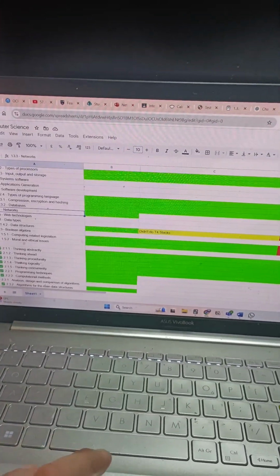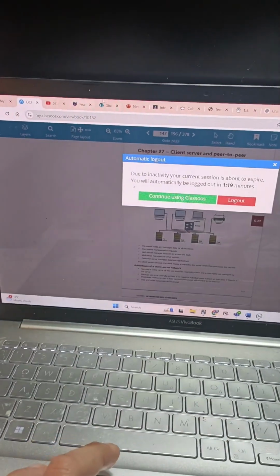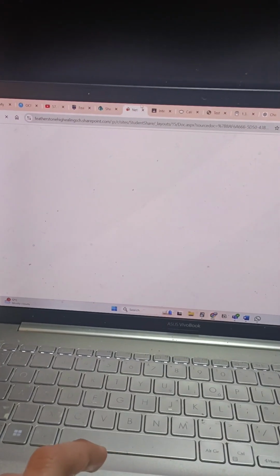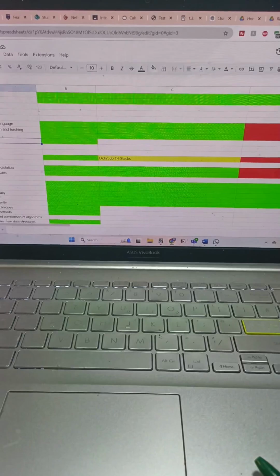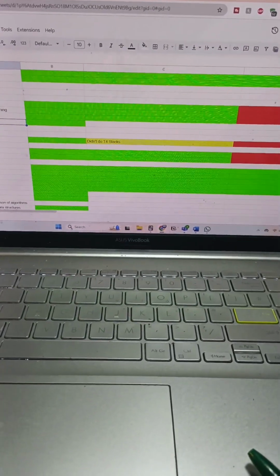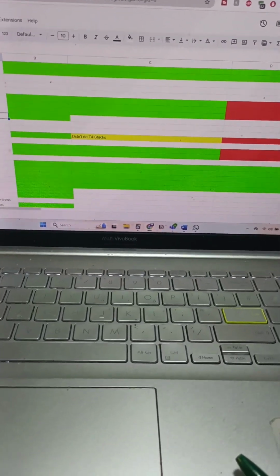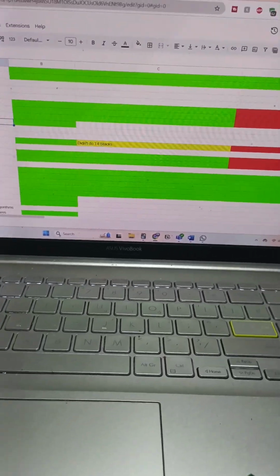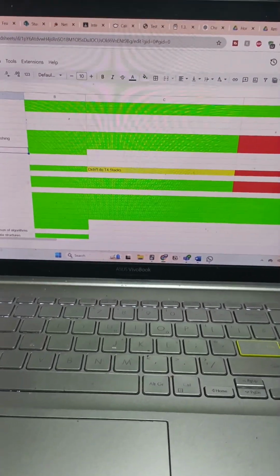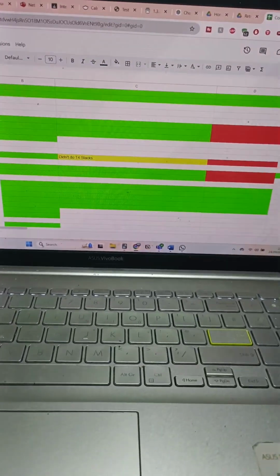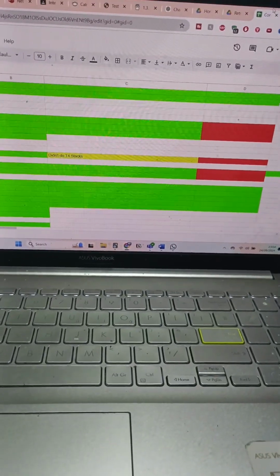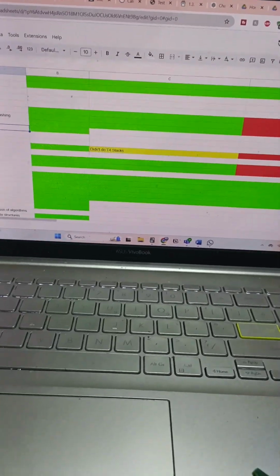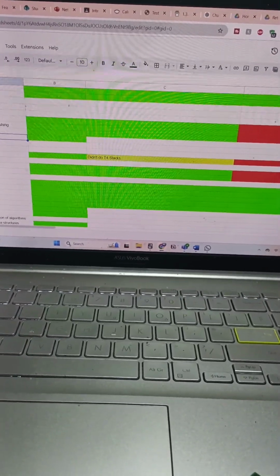So right now I'm just going to bang out an extra hour and do the online textbook and the PowerPoint and also do the past papers until around midnight. Past midnight, I literally cannot be asked anymore, and then I need to sleep. If I don't get sleep, I'm not going to be able to function. If I don't function, I can't do well for the computer science exam. So probably a good compromise to sleep at 12 o'clock. So I'm going to keep on revising until 12. After 12, I'm just going to nap, pray for the best, and should get full marks, hopefully. We'll see, even though I haven't done any revision.